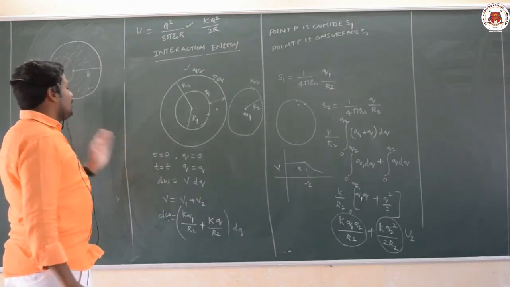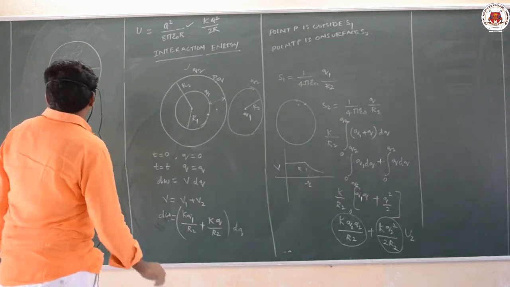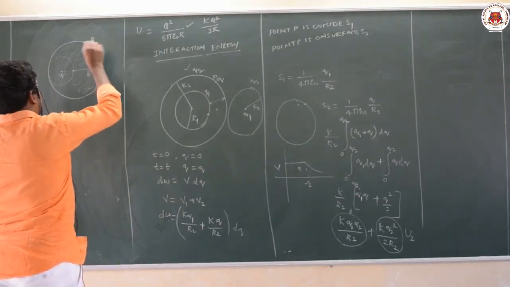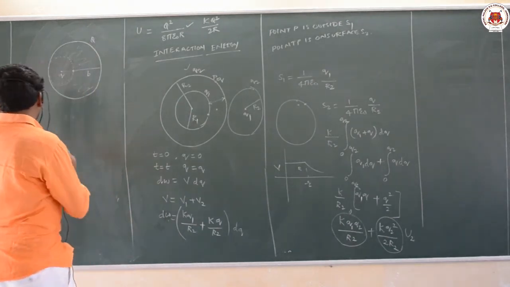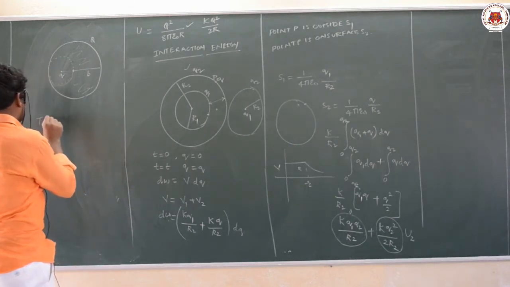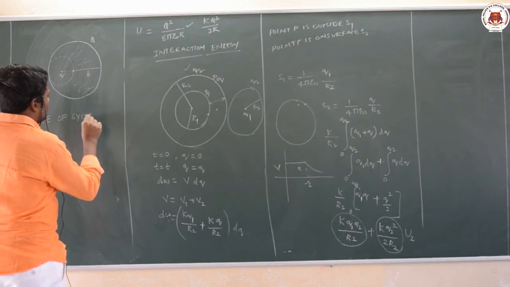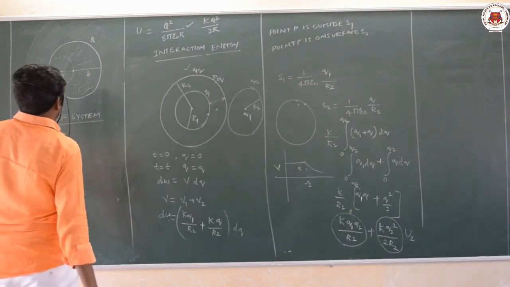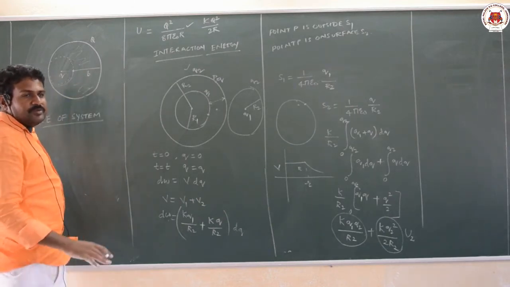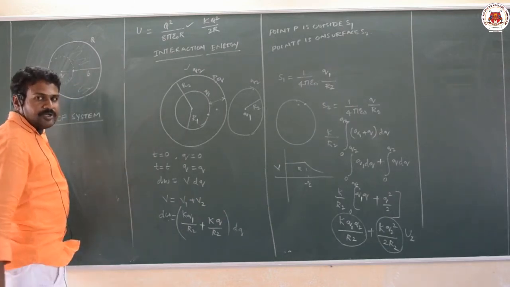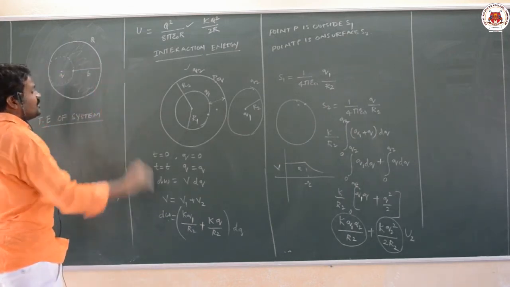Then calculate the total energy of the system. So the charge on this is capital Q. I kept a small q at the center. Now the question is, calculate the total energy of the system. Once you make a cavity inside a solid sphere, it is nothing but a spherical shell, because a hollow is created here, so it acts like a spherical shell.